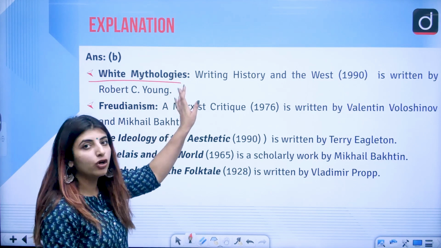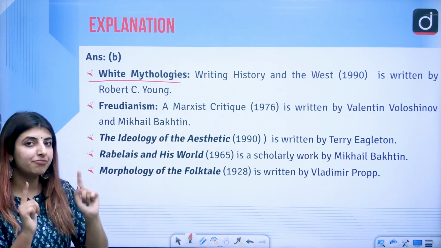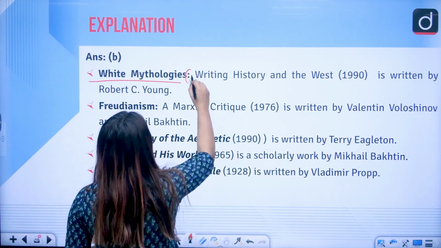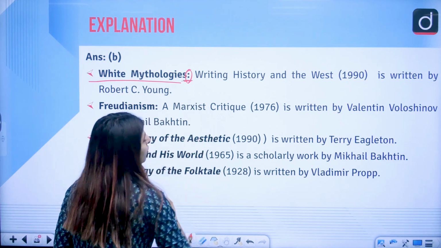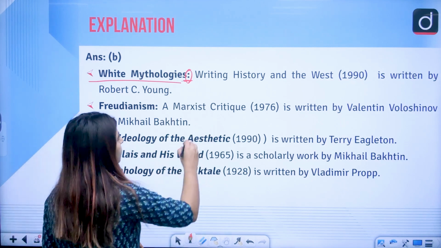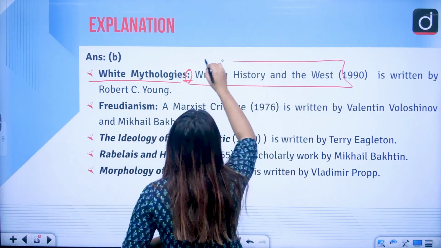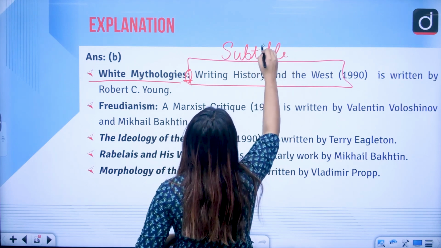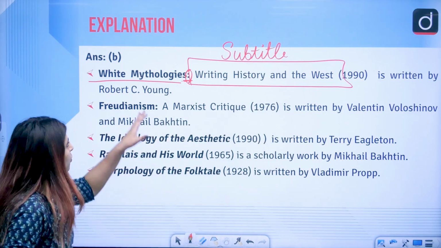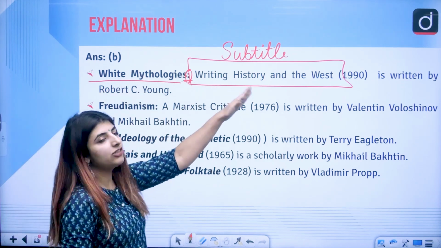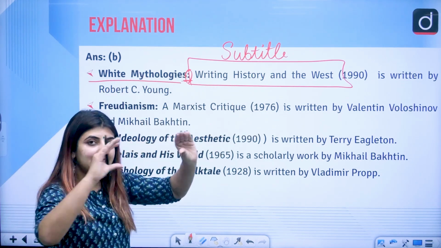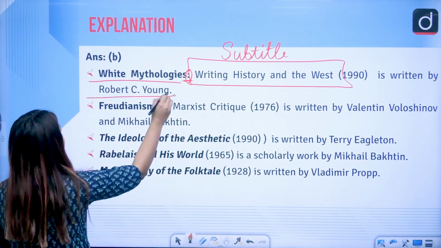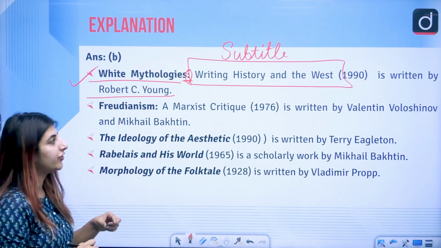First of all, white mythologies, it has a subtitle. Remember, I told you even in the previous video that whatsoever is the one which has this very colon here, is the subtitle of the book. So White Mythologies: Writing History and the West, this is the complete title of the book, and the book is written by whom? Robert C. Young. So we are done with white mythology, right?